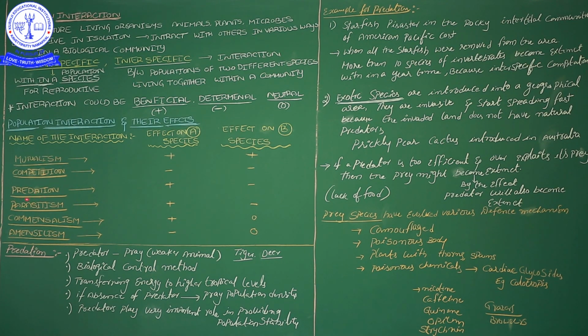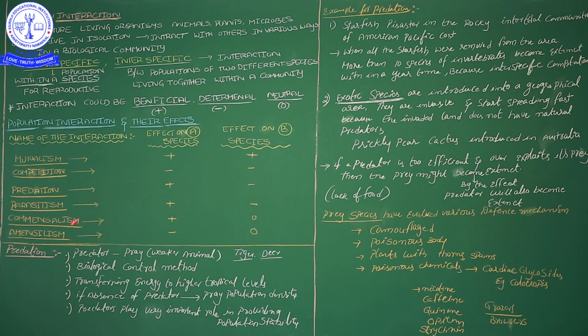And then third one, predation. In predation, of the two interacting species, one species will get a benefit and the other species will not get a benefit. Instead of a benefit, it loses something, it is harmed. And then the fourth one, parasitism. Parasitism is also like predation. In parasitism also, one species will get a benefit and the other species will not, and instead of a benefit they get something harmful.